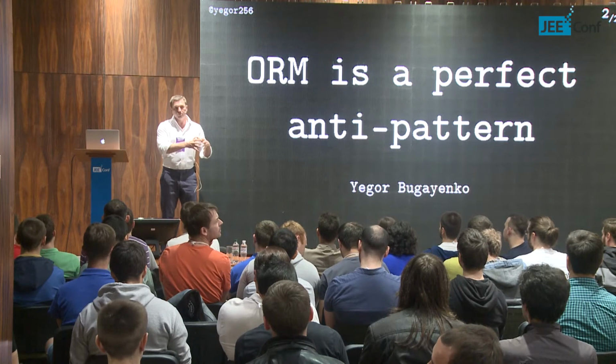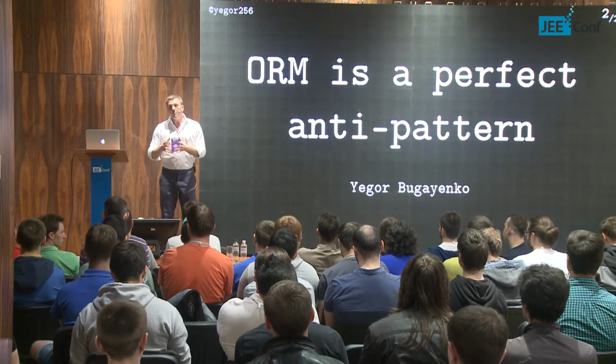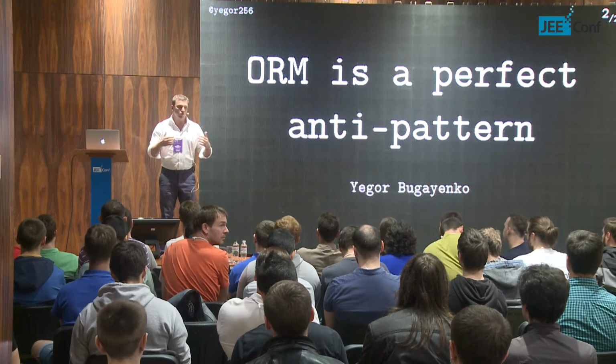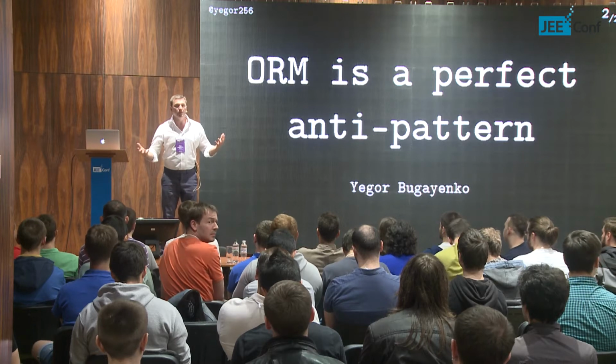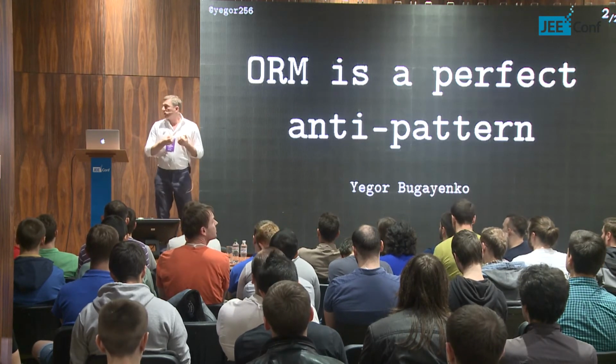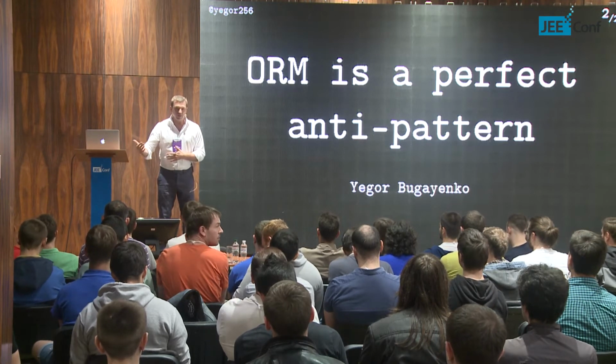In Java, we are in an object-oriented world. In any OOP language, we manage objects. We don't manage tables, we don't manage rows, we manage objects. So we need to map them somehow in order to make it more convenient for us to work with this data which is in table format.